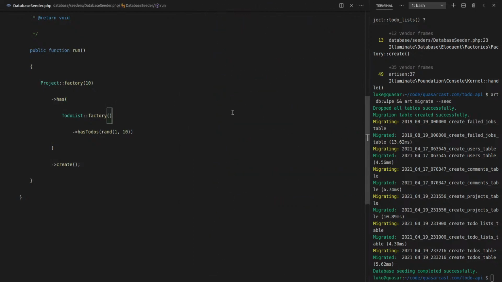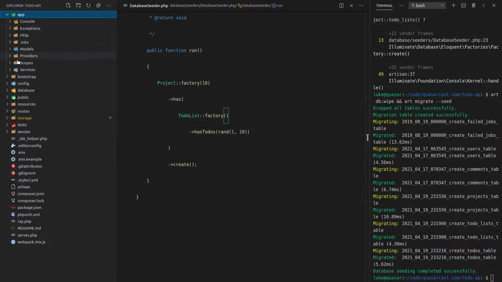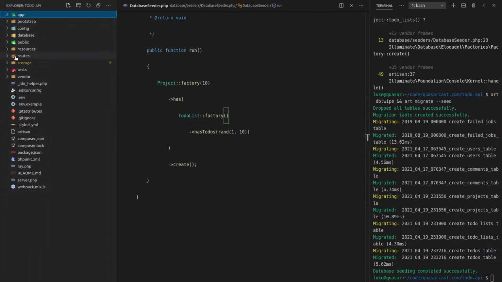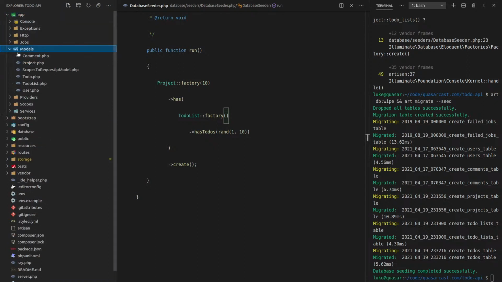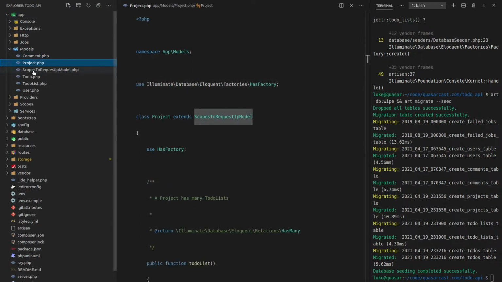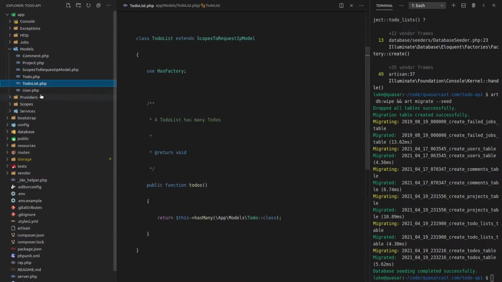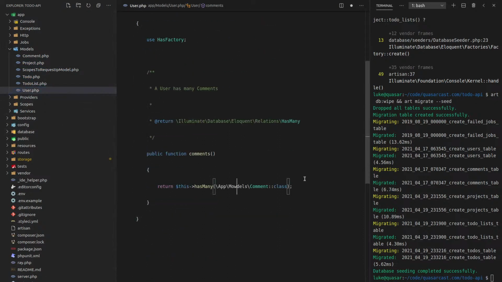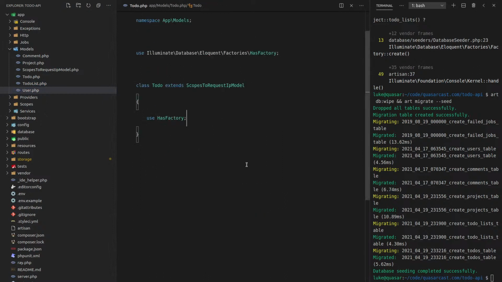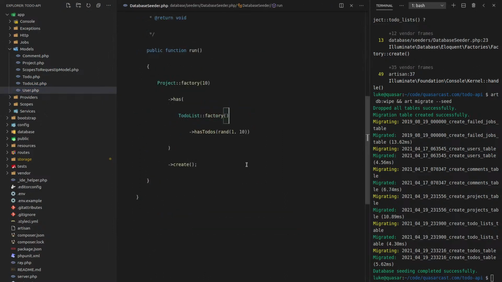I'll jump out of here and we'll come up here and say app. Maybe not app. Where is it? Oh yeah, it'd be app under my models. Comment. All right, that's fine. I want to find more occurrences. Okay, it looks like that was the only occurrence, but I need to remember that in the future, if I need to use two words, use snake case instead of camel case there.